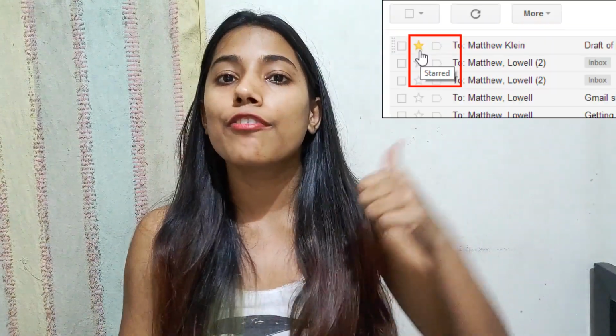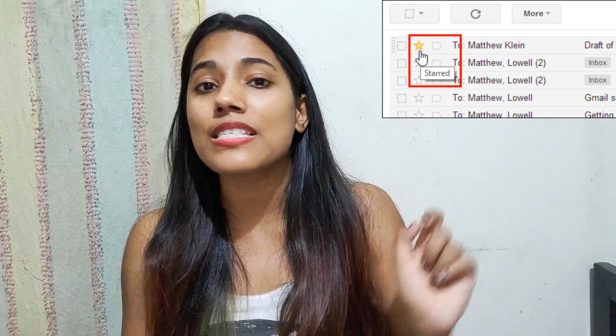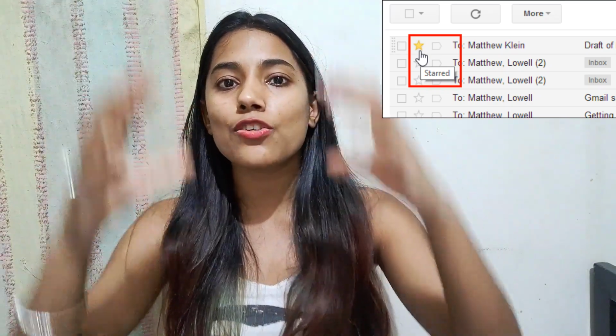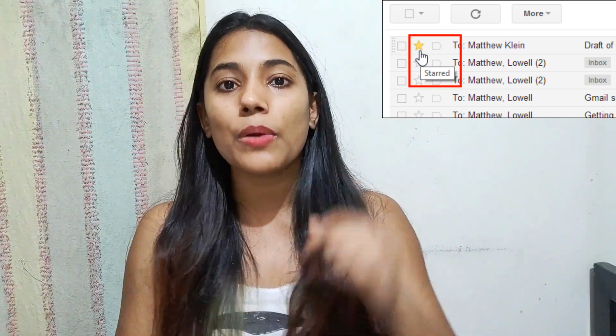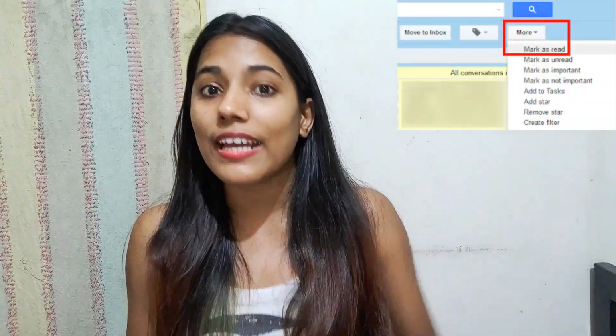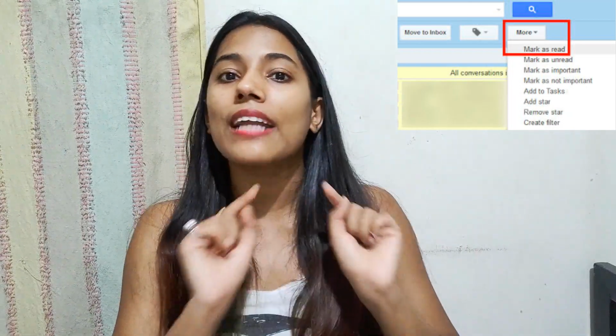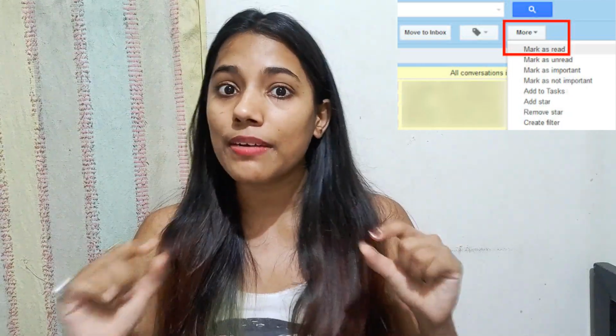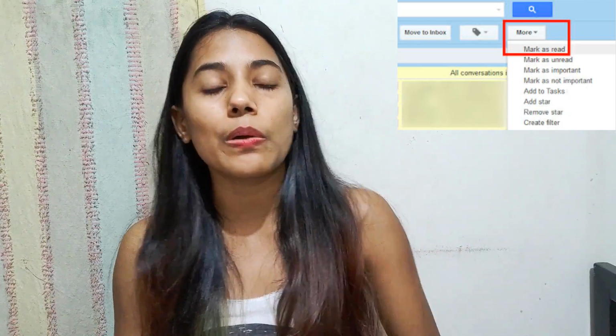So if you are using mail through Gmail, then there will be some options. The first one will be to star it or archive it. If you are starring it or archiving it, it means that the mail is important for you, and in the list of mail, you will be easily able to identify the important mails. If you have already read the mail, you still get an option where you can mark it unread. So if you are going through your mail, then you can simply see the unread mail, because it is given in bold letters. Another option you will get is to snooze it.